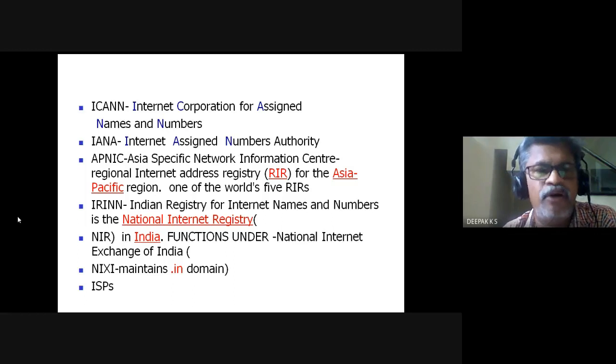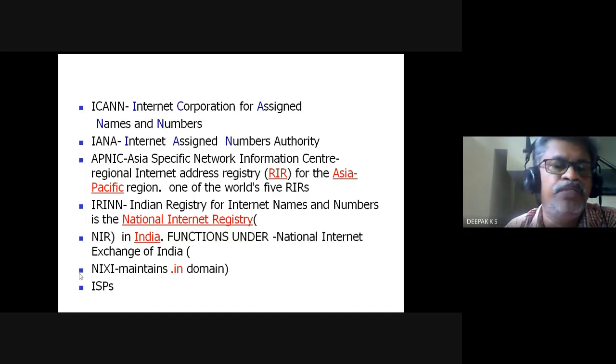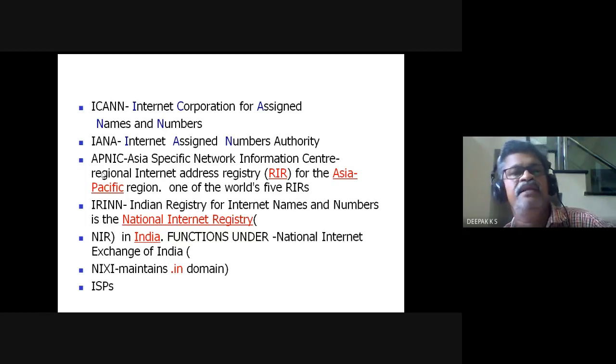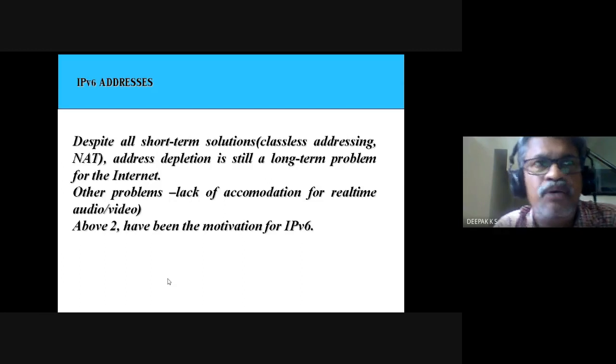So there are many bodies looking at IP address allocation, starting from ICANN up to the ISPs. Many bodies are there. APNIC is the Asia Pacific registry, and this is specific to India. And NIXI maintains this .in domain, and from where they get allocation for these ISPs. ISPs are members of that. So that is how IPv4 went.